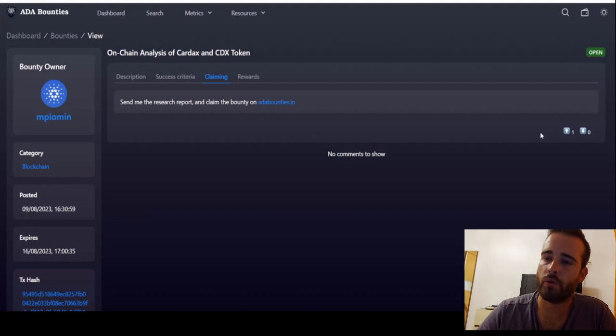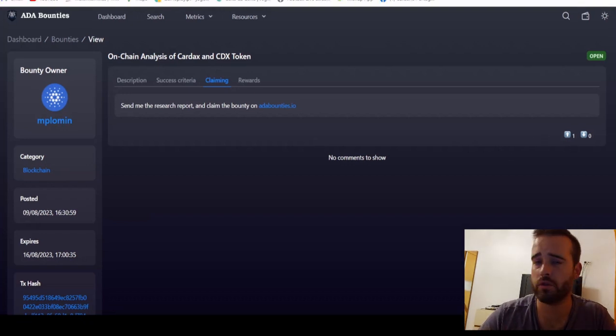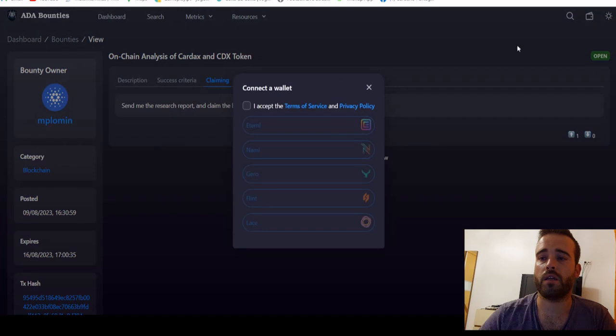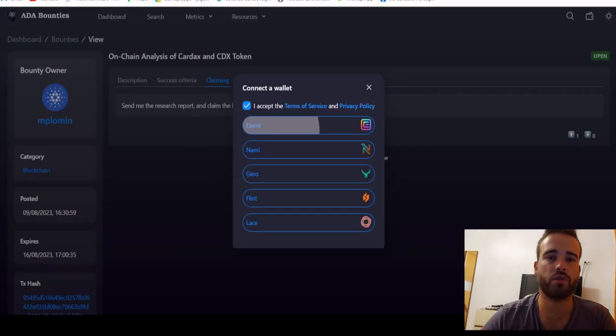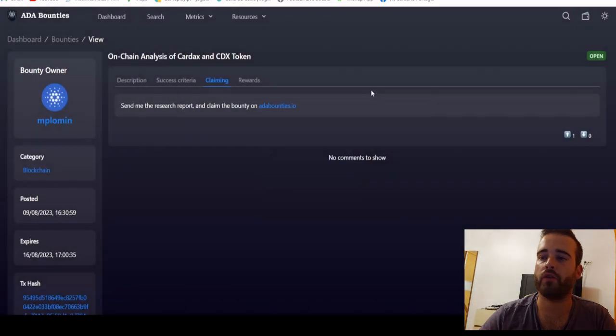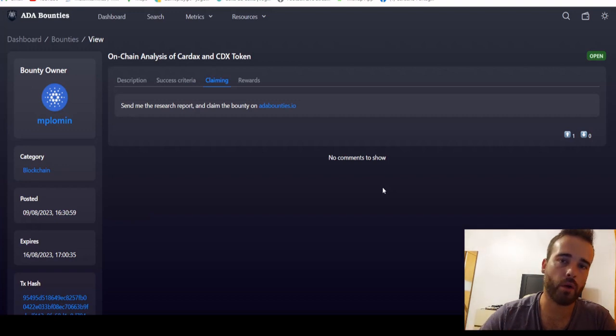I'll also show you. If you want to create your own account or just logging into your account, you just need to connect your wallet. You accept the terms, you choose the wallet you want to connect in, and then it will give you a pop-up to your wallet to choose your wallet and to sign a transaction to be connected to the website. You just sign your transaction, and then you'll have your profile. You just need to add your name, and if you want, you can add other data to complete your profile and make it more legitimate for the people on the platform, especially if you want to create bounties.